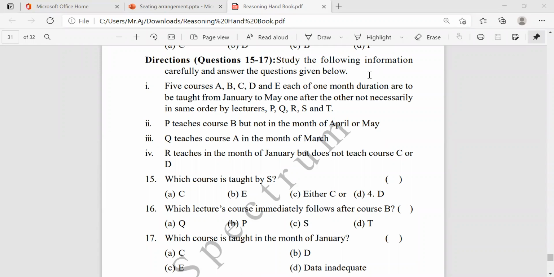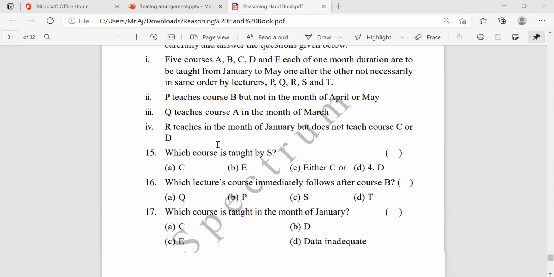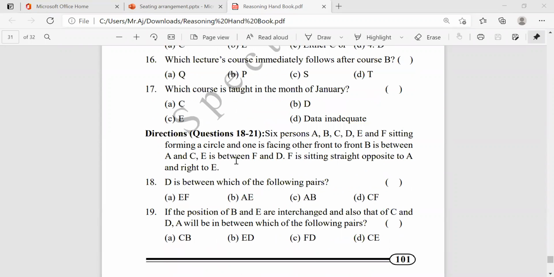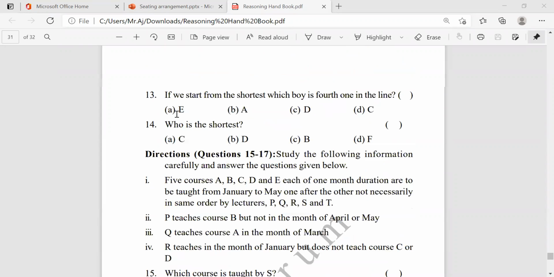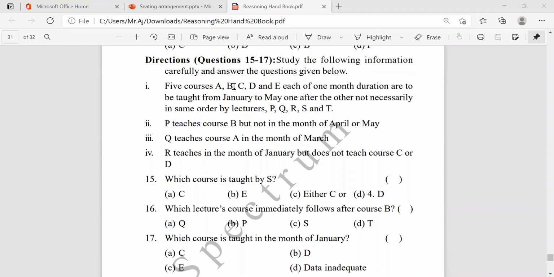Same thing we are following here. 5 courses, A, B, C, D, and E, each of one month duration, are to be taught from January to May, one after the other, not necessarily in the same order, by lecturers P, Q, R, S, and T.